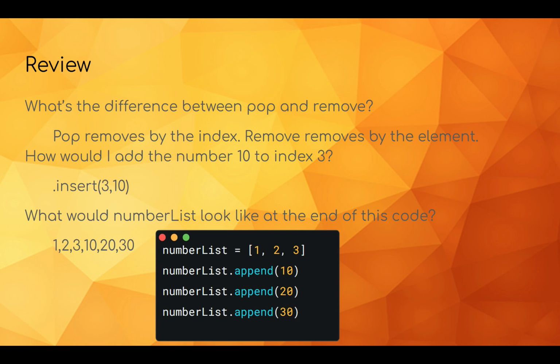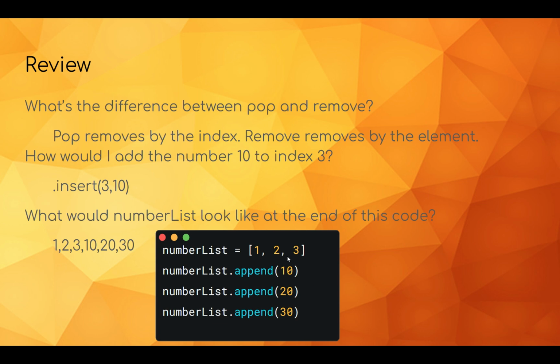If you wanted to insert the number 10, you would just do dot insert 3 comma 10. Remember, the first variable is the index, the second variable is the actual number or variable you want to add, and the list would be 1 comma 3 comma 10 comma 20 comma 30, because append basically just throws it on the end, it just sticks it on.